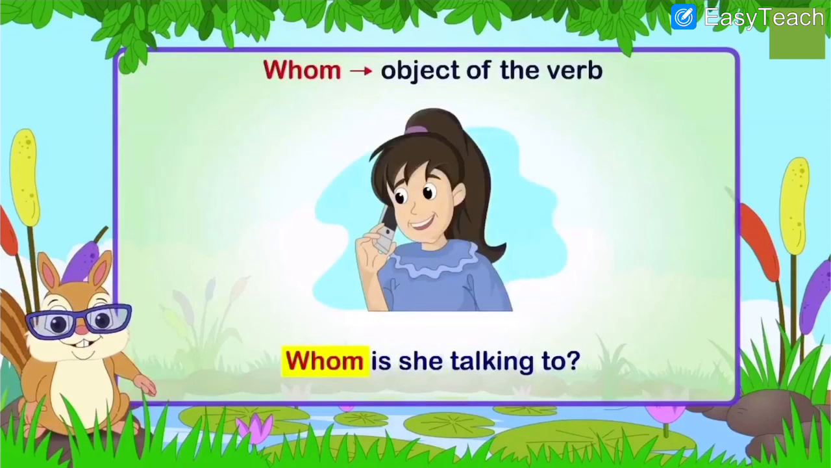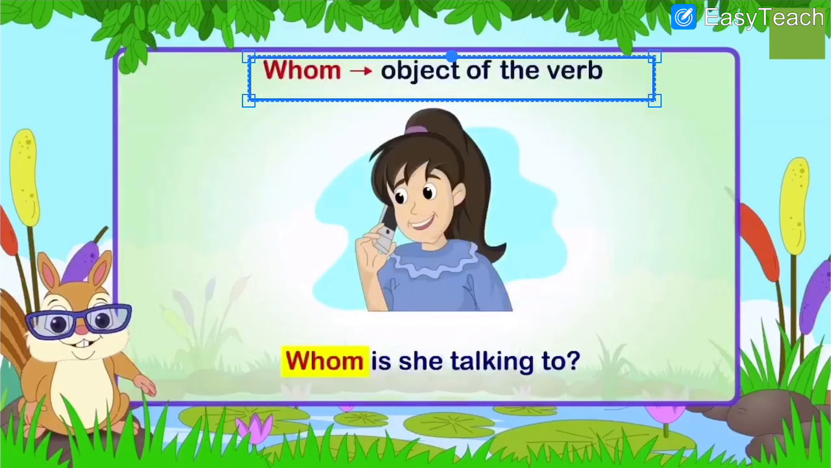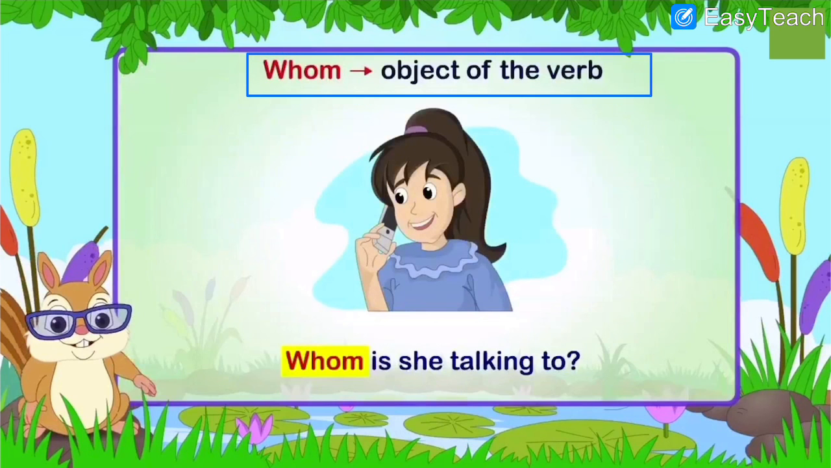Whom. When do you use whom? It is used as the object. It will come in the sentence as the object. You are talking about the second person. You are talking about someone.